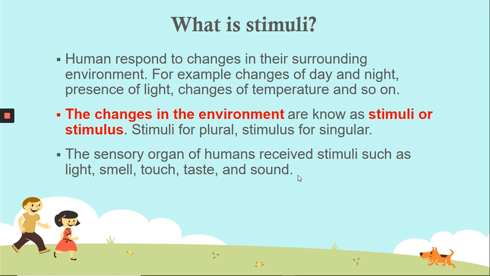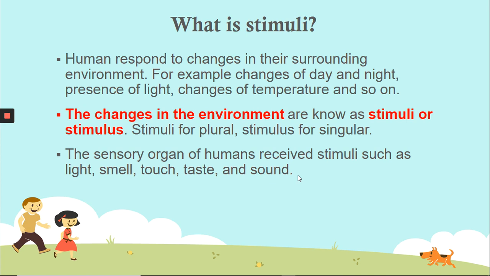Stimuli refer to plural, stimulus refer to singular. So if there is more than one stimulus, we call it stimuli. If one stimulus, we call it stimulus.